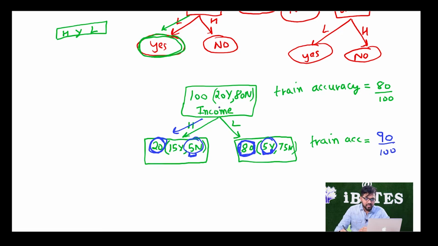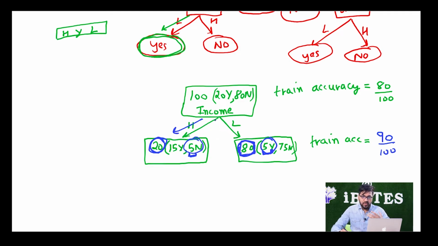Let me just explain it again. We started with 100 people, out of which 20 were yes and 80 were no, okay? First we split them on income, and then we saw that among high income people there were 20 people and among low income people there were 80 people. Out of those 20, 15 were yeses and 5 were no's. And out of the 80 low income people, 5 got the loan and 75 did not get the loan.